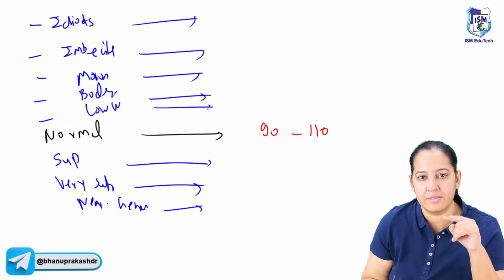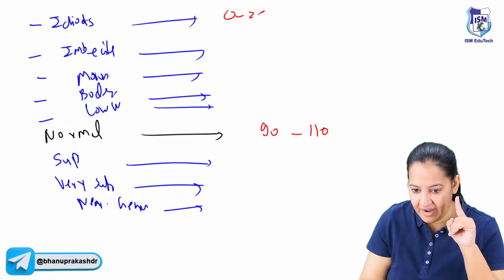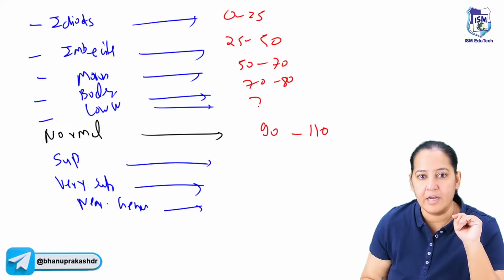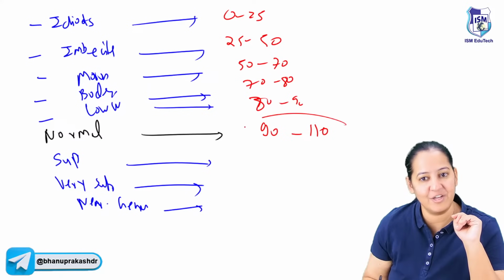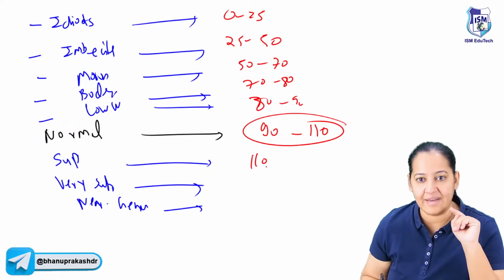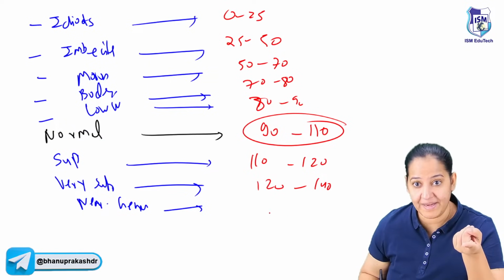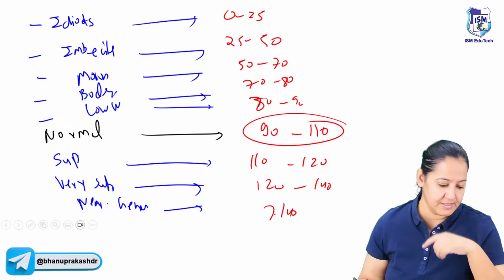So idiot is 0 to 25. Imbecile is 25 to 50. Moron is 50 to 70. Borderline is 70 to 80. And low normal is 80 to 90. 90 to 110 is normal. 110 to 120 is superior. 120 to 140 is high superior. And more than 140 is near genius. This is what we have to do.